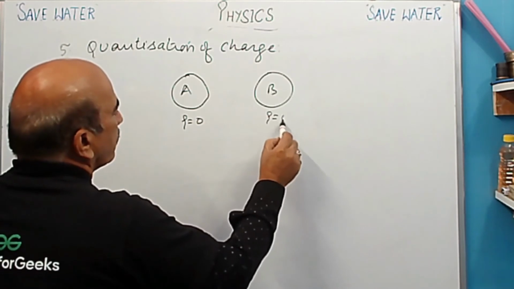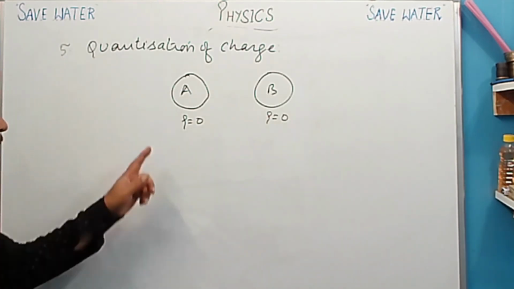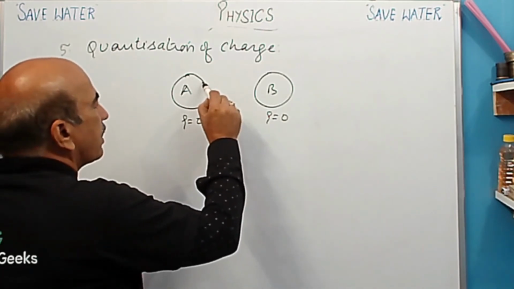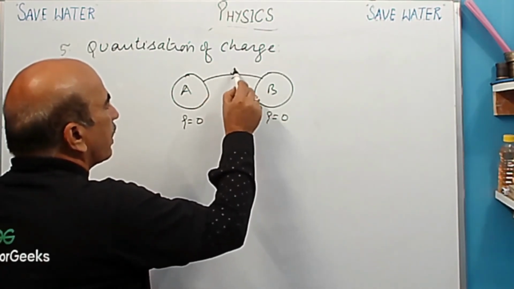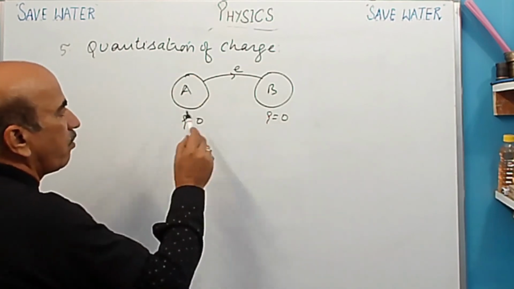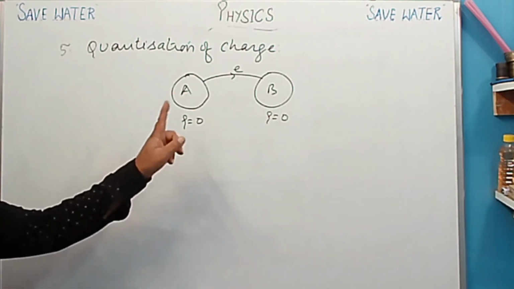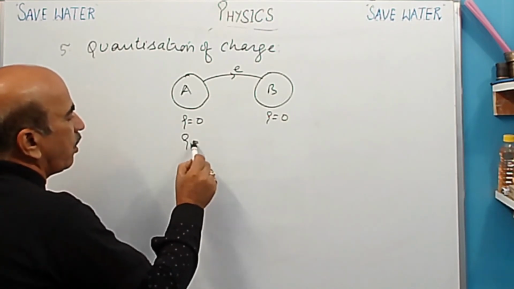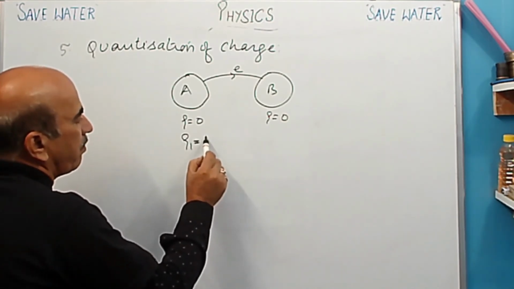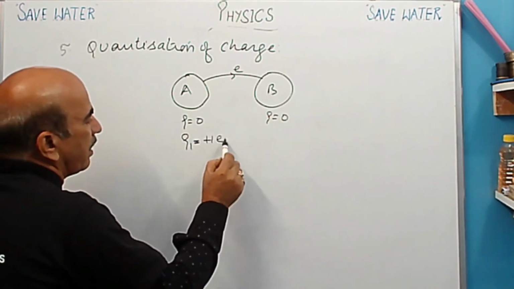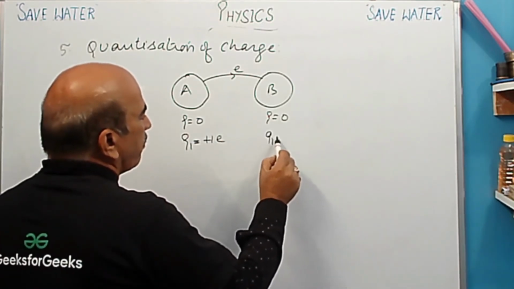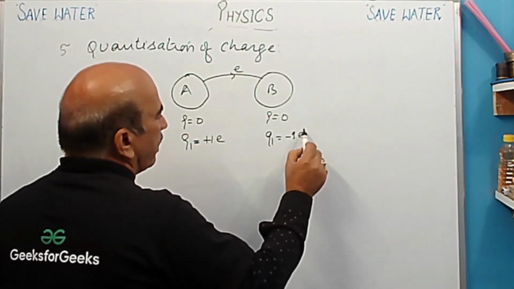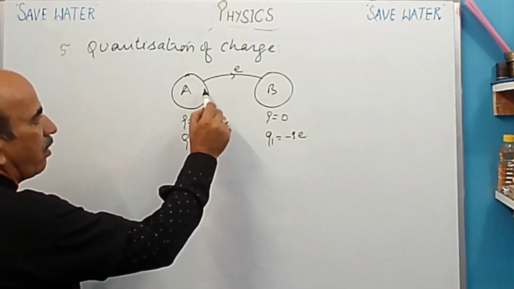So Q is equal to 0 and Q is equal to 0. This means neutral bodies are there. So now first, this is transferring one electron from A to B. तो one electron का transfer हो रहा है A से B में. तो Q1 कितना हो जाएगा? Charge Q1, it will be how much on it? It will be plus 1E. And here Q1 will be how much? Minus 1E.